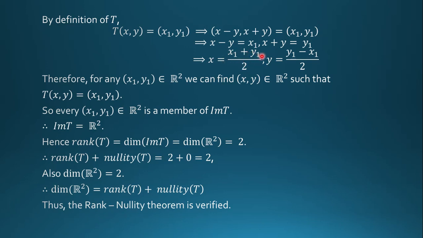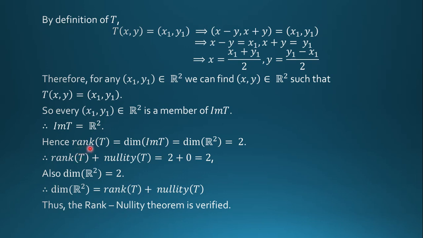So transformation of xy is equal to x1 comma y1. So every x1 comma y1 belonging to R2 is a member of the image of T. So image of T is equal to R2.